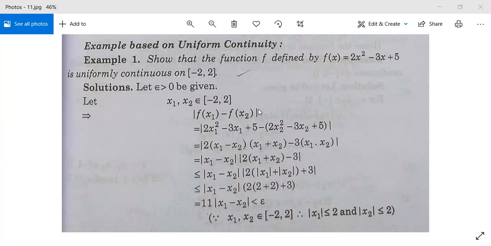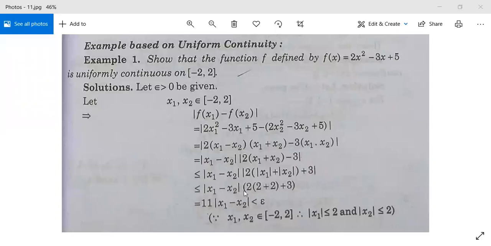It implies that mod f(x1) minus f(x2) will be equal to modulus of f(x1) की वैल्यू यहाँ रखेंगे, 2x1 square minus 3x1 plus 5 minus 2x2 square minus 3x2 plus 5. Plus 5 minus 5 cancel. So it is 2 into x1 minus x2 into x1 plus x2 minus 3 into x1 minus x2. अब इसमें से x1 minus x2 बाहर ले लिए, modulus x1 minus x2 into mod 2 x1 plus x2 minus 3. So this is less than or equal to mod x1 minus x2 into modulus of 2 mod x1 plus mod x2 plus 3.